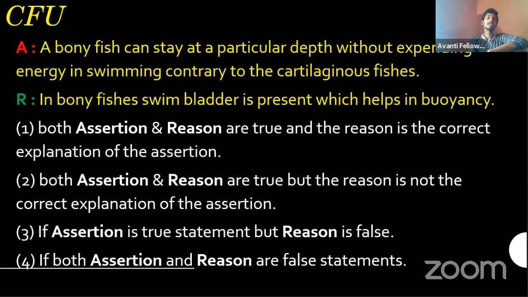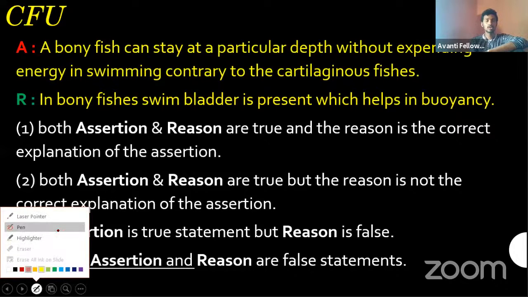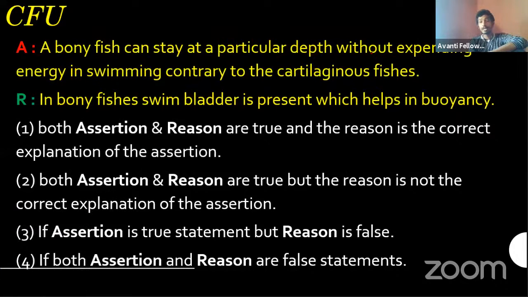So here is a direct, easy question. Bony fish can stay at a particular depth without expending energy in swimming, contrary to the cartilaginous fish, because cartilaginous fish have to swim continuously, but bony fish need not. Reason: in bony fishes swim bladder is present which helps in buoyancy.